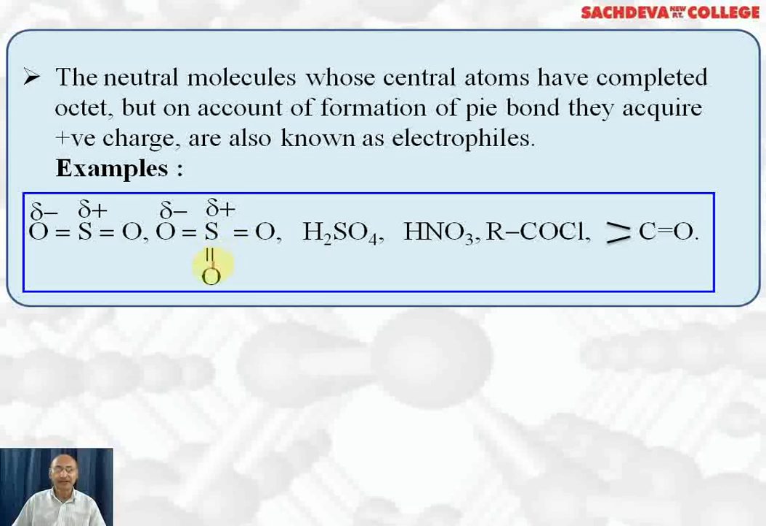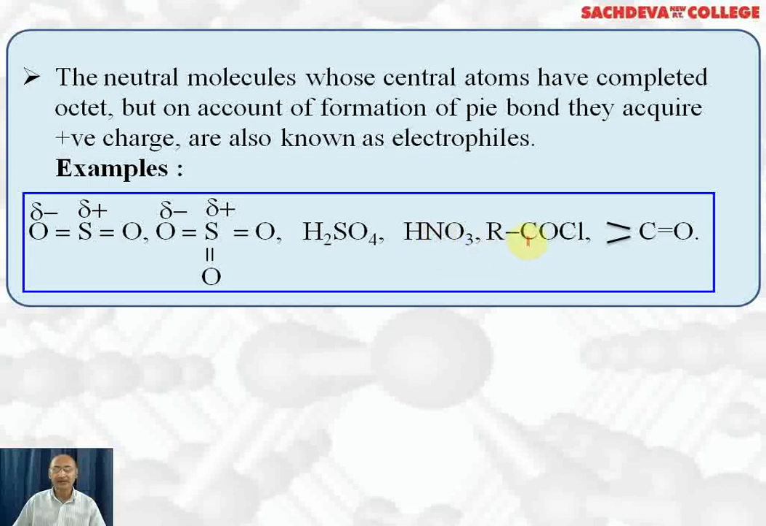In sulfur trioxide also, the pi electrons will shift towards oxygen, which will acquire slightly negative charge. Sulfur will acquire slightly positive charge, and polarization will take place, and SO3 will act as electrophile. In the same manner, the sulfur of sulfuric acid will act as electrophile. Here, nitrogen will acquire positive charge and therefore it will act as electrophile.